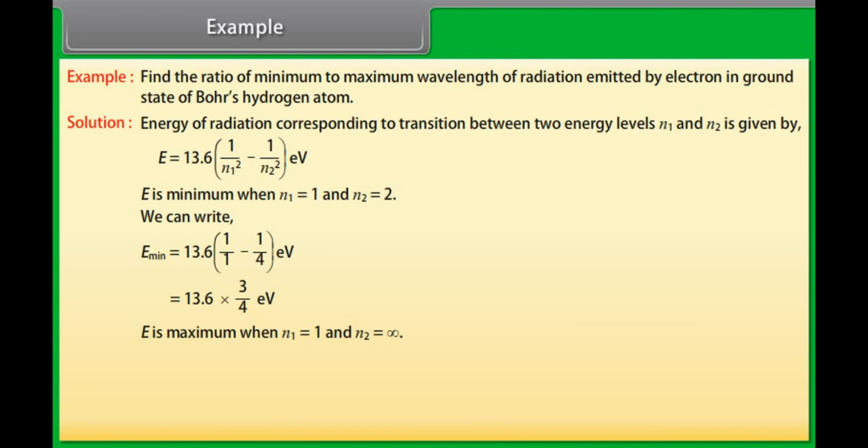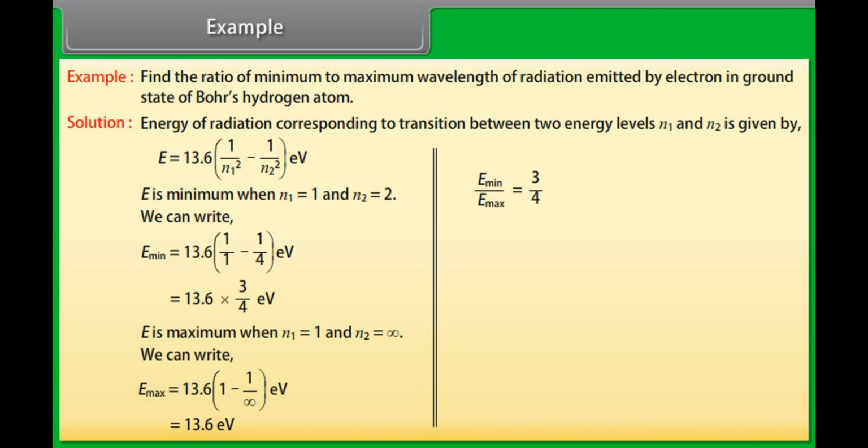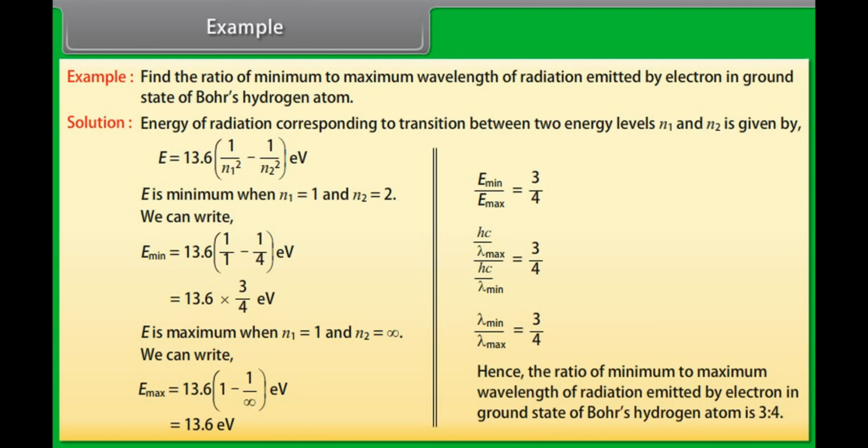E is maximum when n1 is equal to 1 and n2 is infinity. E maximum is equal to 13.6 electron volt. Now taking ratio of E minimum and E maximum, we get E minimum upon E maximum as 3 upon 4, or lambda minimum upon lambda maximum equals 3 upon 4. Hence, the ratio of minimum to maximum wavelength of radiation emitted by electron in ground state of Bohr's hydrogen atom is 3:4. The line spectra of hydrogen atom.